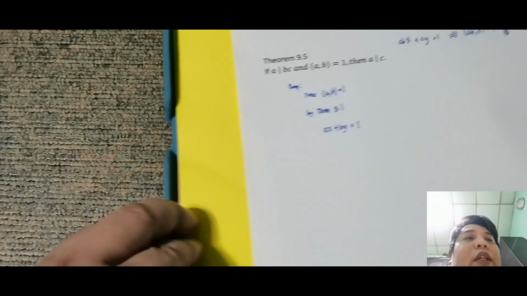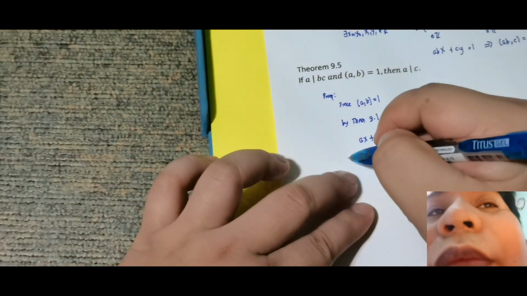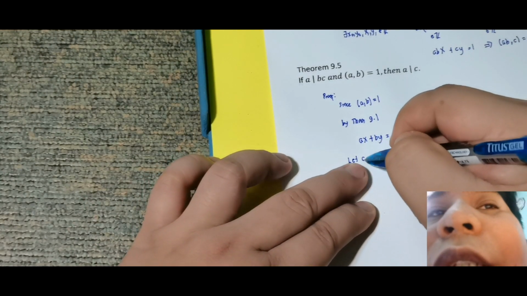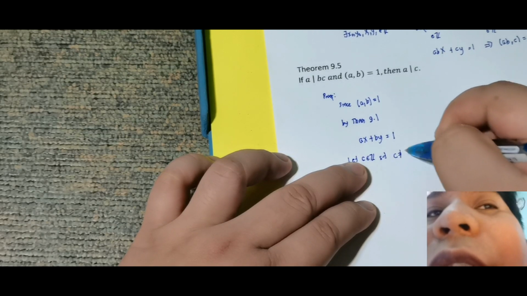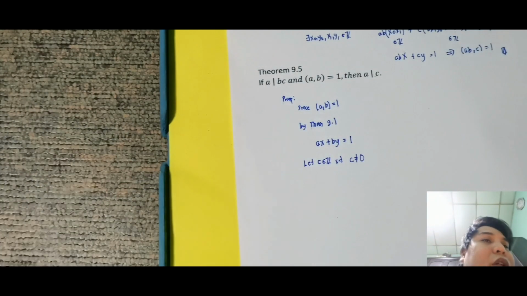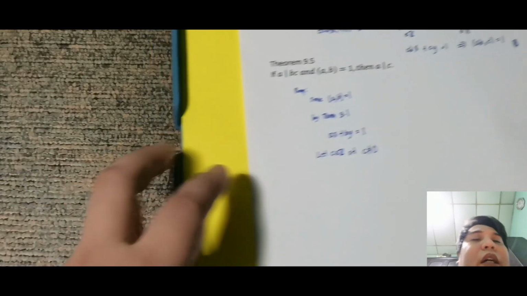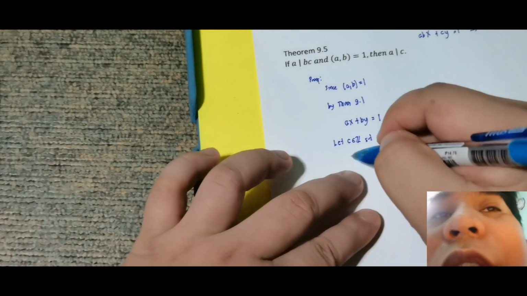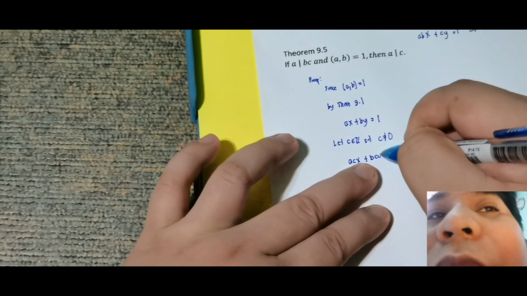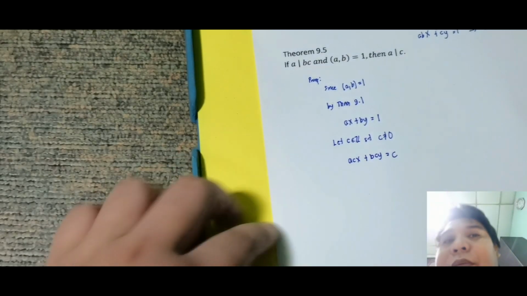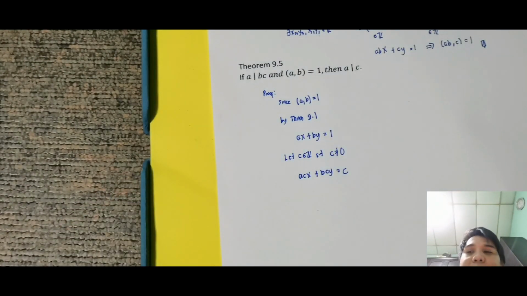Okay, next is let C be an element of integers such that C is non-zero. Okay, so ang gagawin ko, i-multiply ko yung C na yan dun sa ating linear combination, which is ACX plus BCY is equal to C. Okay, ayun yung magiging ibig sabihin.